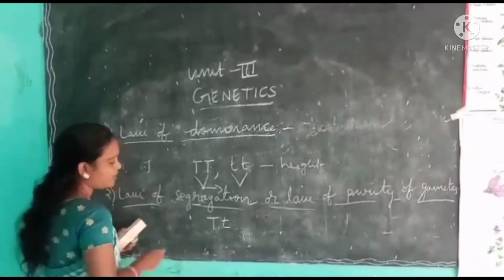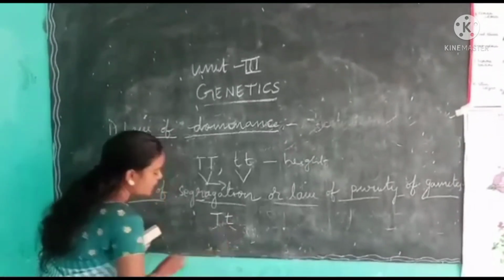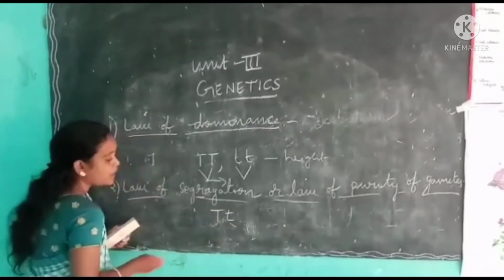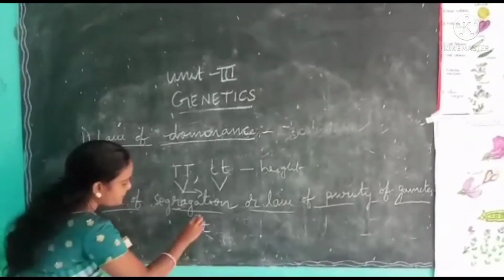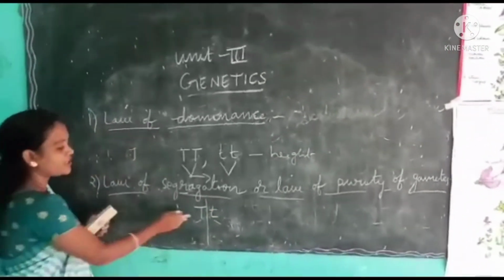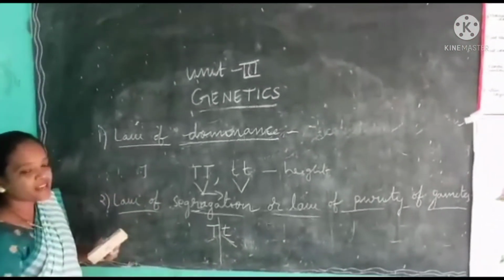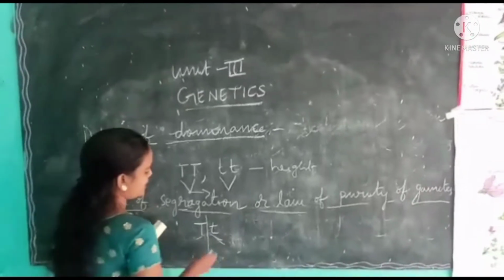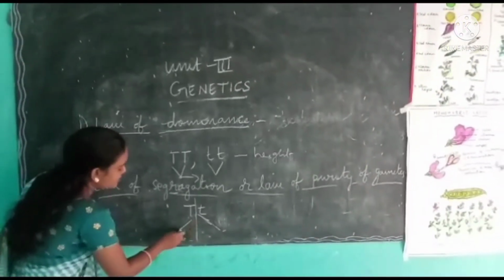For example, when two alleles are present together, during meiosis or during gamete formation, they separate from each other and only any one of the alleles will pass to the next gametes. See, maybe this allele, maybe this allele.